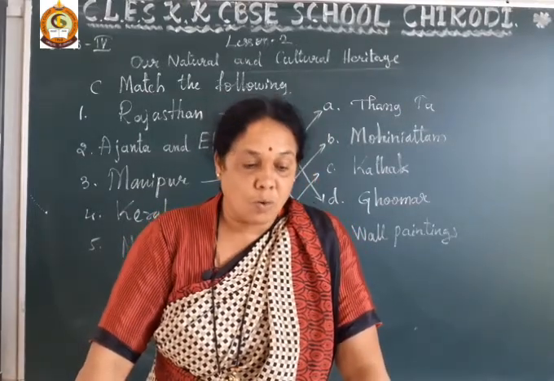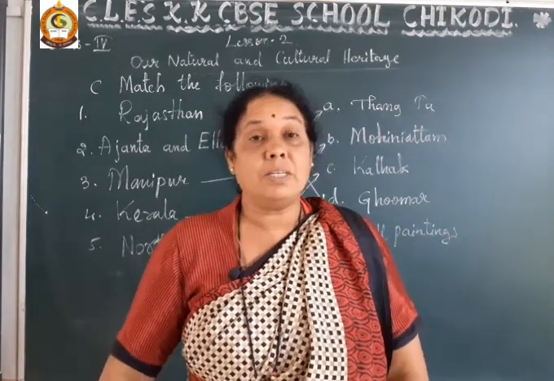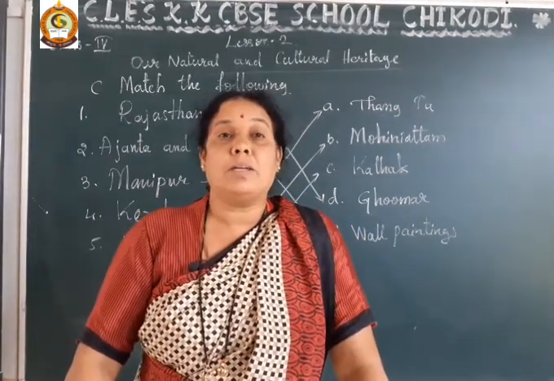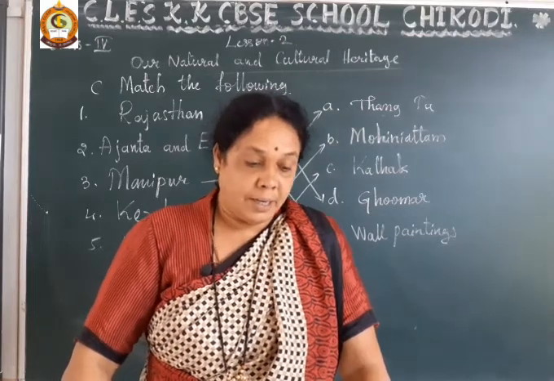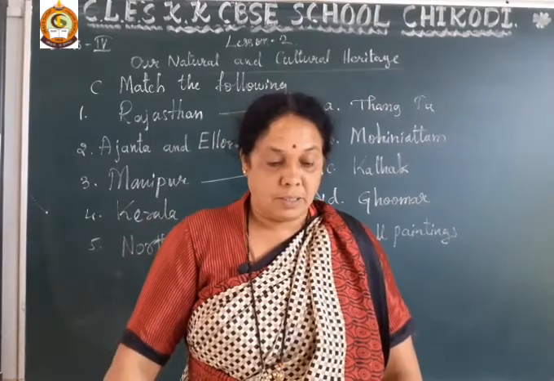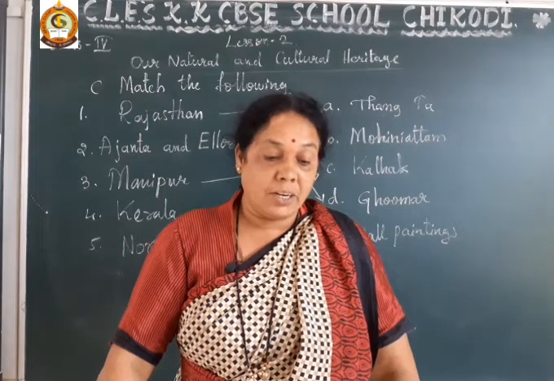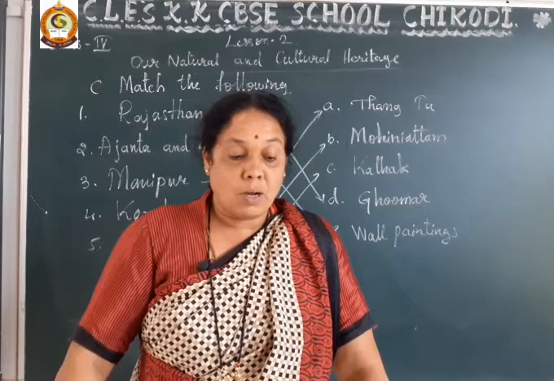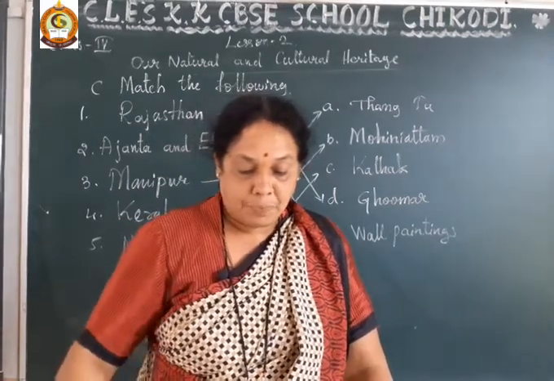And dear student, the old monuments like Red Fort, Qutub Minar, Jama Masjid and Humayun's tomb are all famous monuments located in Delhi. And the Taj Mahal is one of the 7 wonders of the world. It is in Agra, and it is made of white marble. So all these things we have learned in this lesson.